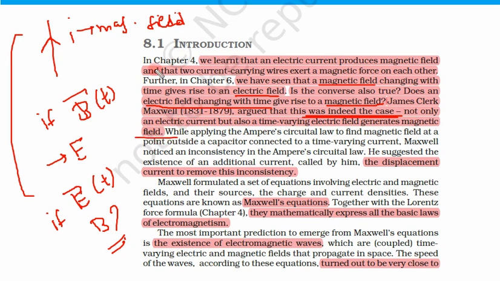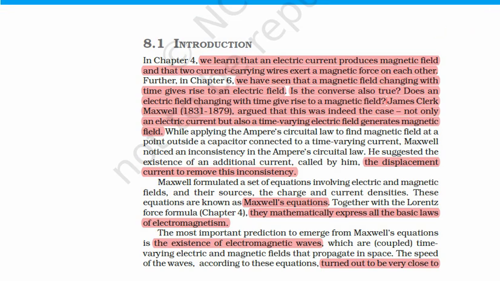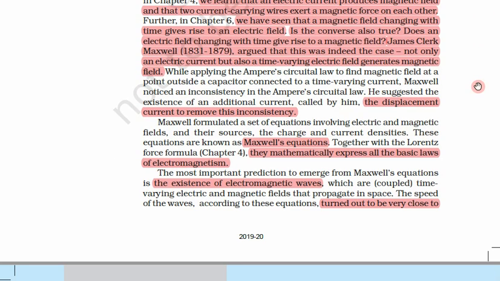So magnetic fields can be generated in two ways, by flowing current as well as by changing the electric field with time. This is the fundamental idea behind this chapter. A time varying electric field generates a magnetic field similar to a current. We will learn that with an example in this chapter.